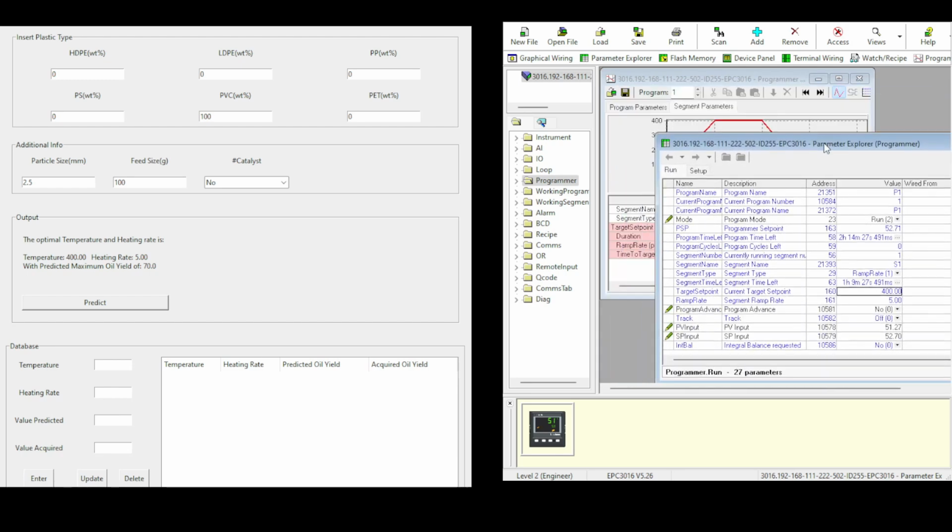So after we acquire that information, we will be inserting it into the database here. After the program is done, we will say that the temperature we set is 400, the heating rate is 5, the value that we predicted here is 70 grams, and then the value that we acquired after the program is finished, we will be inserting here. So for the demonstration, I actually don't have any plastics. We just run the machine. So let's just say maybe 72, and we'll just enter it into the database here.